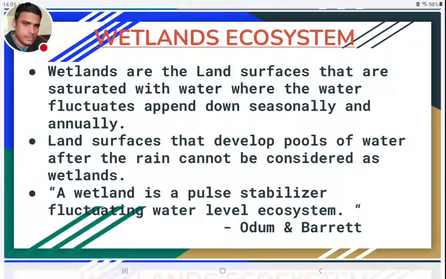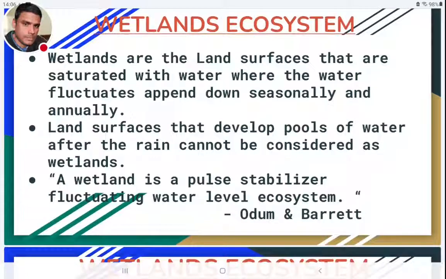In some areas, land surfaces develop pools of water after rainfall. After the rainfall, in some places water stagnates, and this stagnation may result in the development of a pond-like or pool-like area. These temporary water storages cannot be considered wetlands. To call it a wetland, it should be filled with water throughout the year. The water level may fluctuate, but it should be completely filled with water. That is the condition to call a land surface a wetland ecosystem.